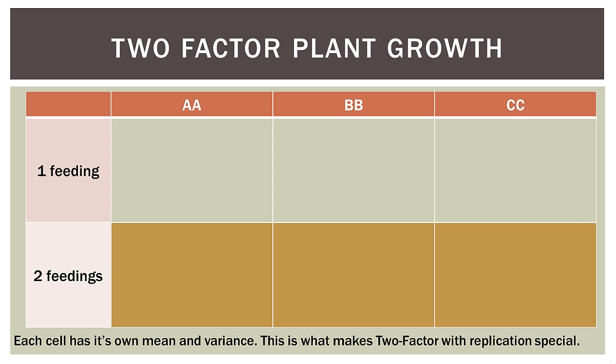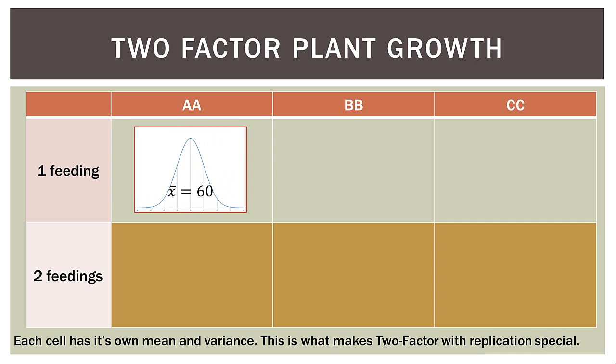And this is very, very important for understanding the fundamental concept of the two-way ANOVA with replication. Each cell, since in this case it has 8 plants, will have a mean and a variance that goes with each cell's 8 plants.